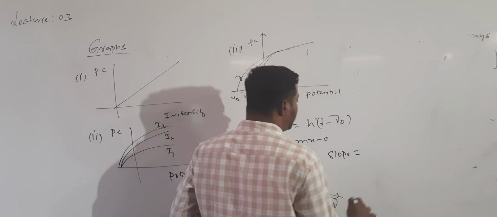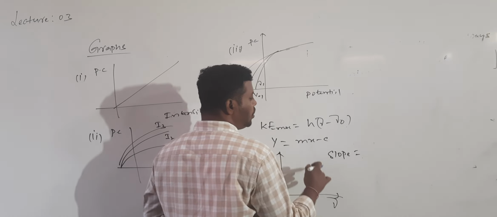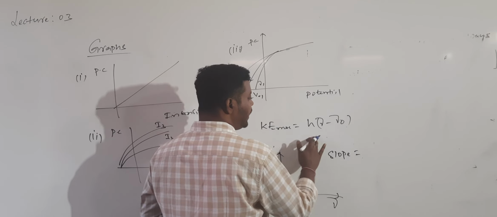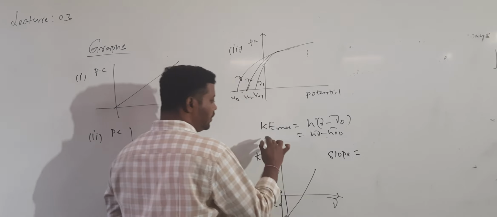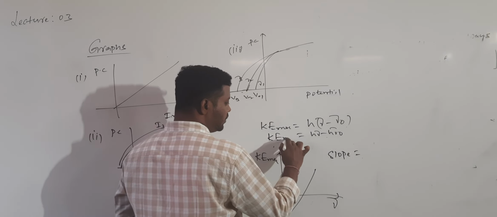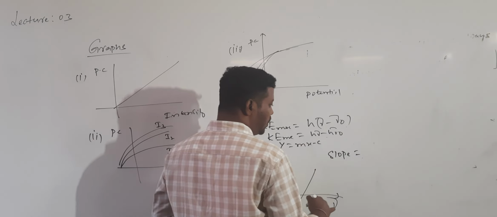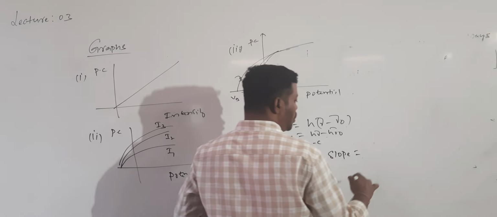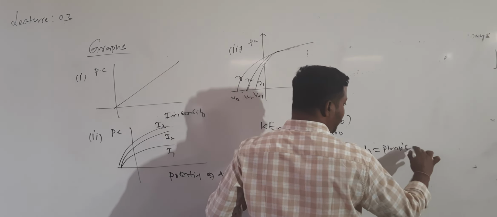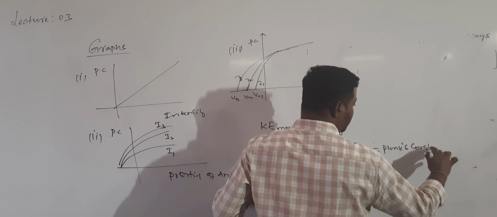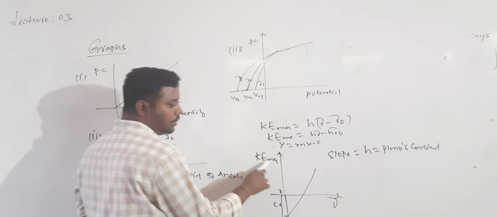Ke max is equal to h into mu minus h into mu naught, which is of the form y is equal to mx minus c. The slope of the graph will give you h, which is Planck's constant, from the graph drawn between maximum kinetic energy and frequency.